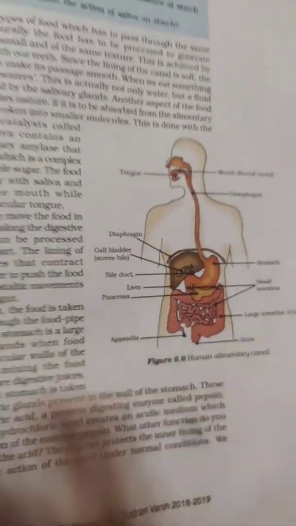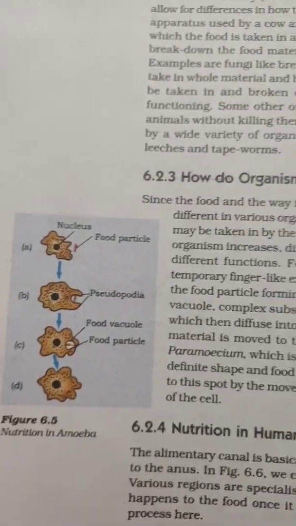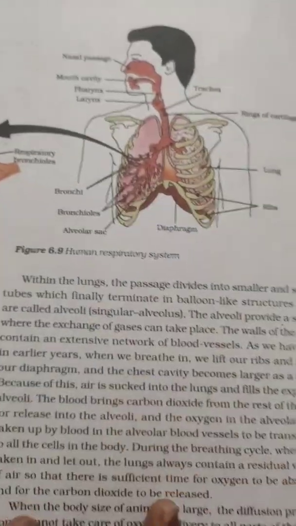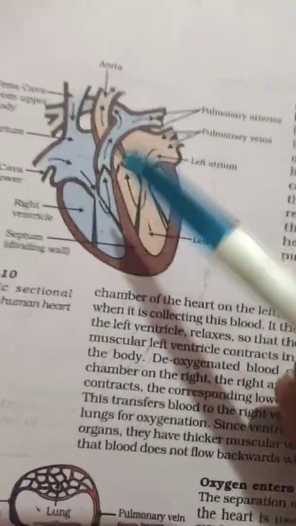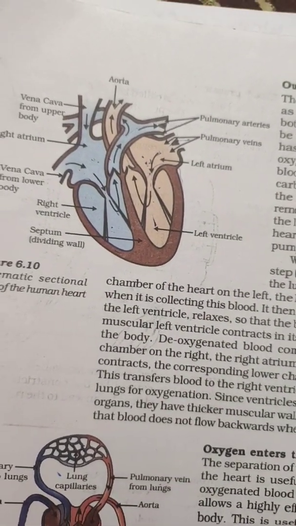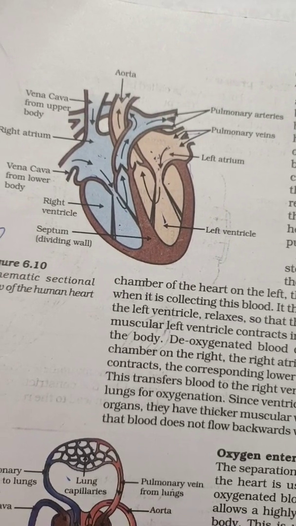This is very important. And the binary fission of amoeba is also very important. Of course, the respiratory system, all the diagrams from the NCERT books are very important. Questions are being asked. Heart is again very important. You should also know how it works. It has 4 chambers. I have taught you the heart so many times that I think it's very clear to you.